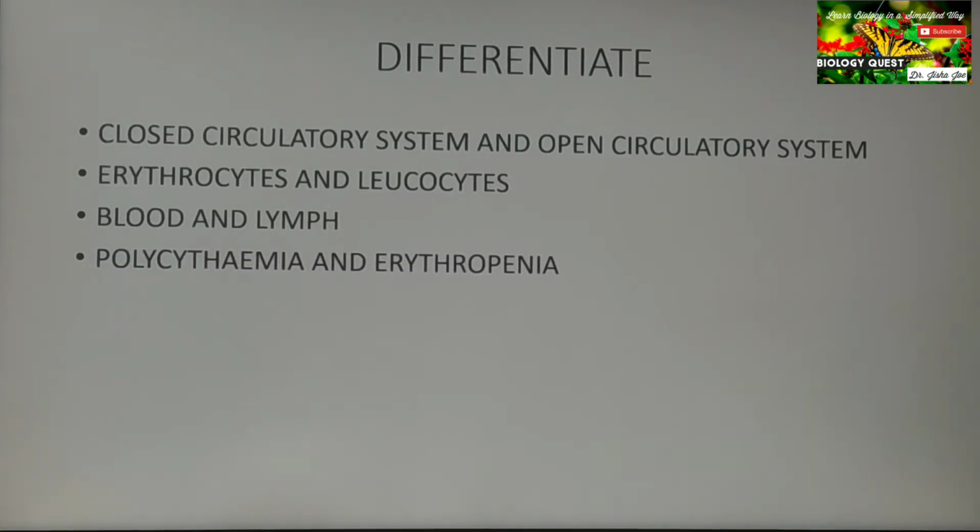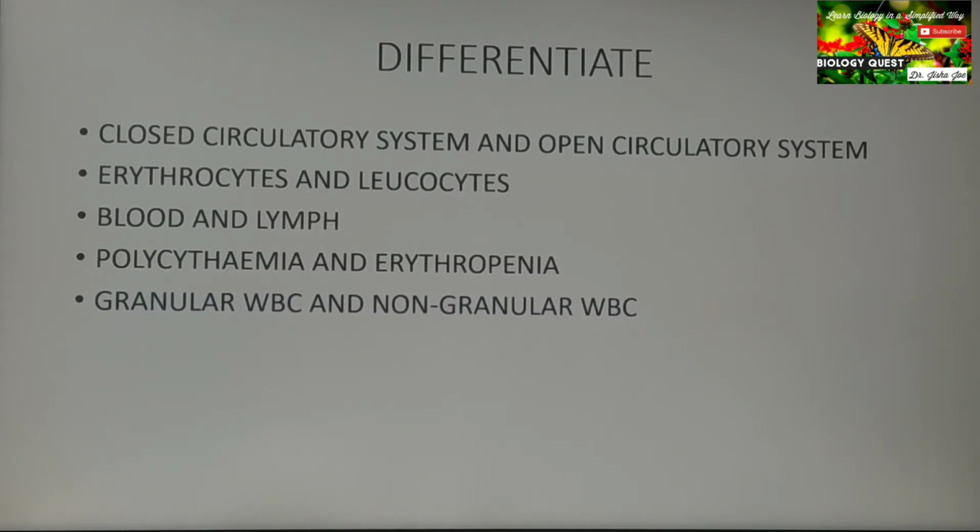Polycythemia and erythropenia. Polycythemia is an abnormal increase in the number of RBCs, and erythropenia is an abnormal decrease in the number of RBCs.